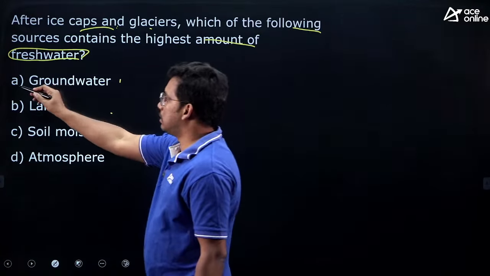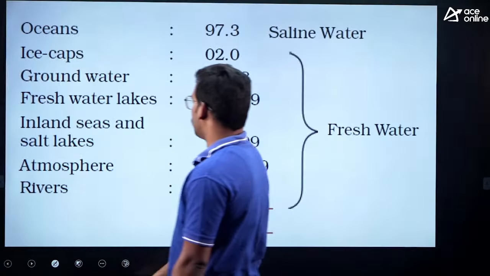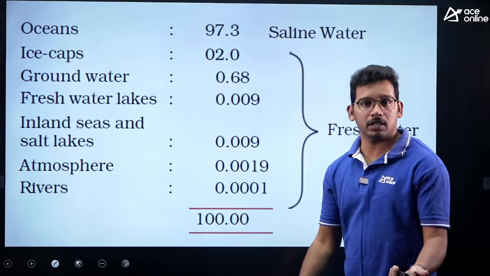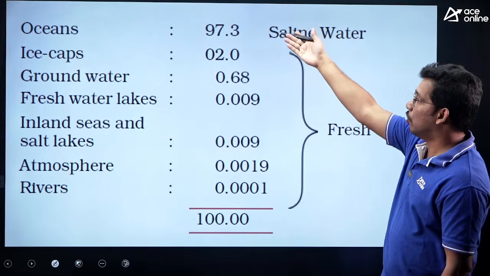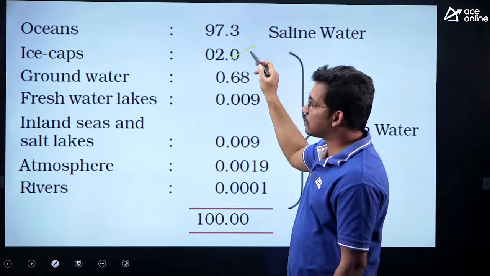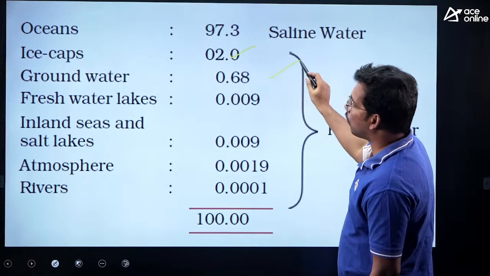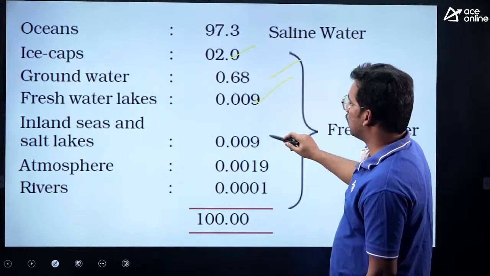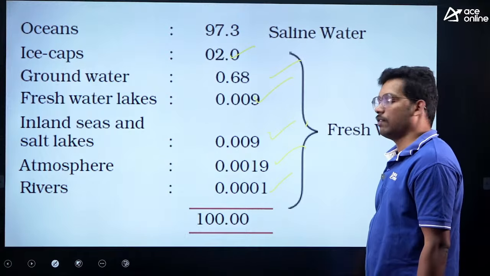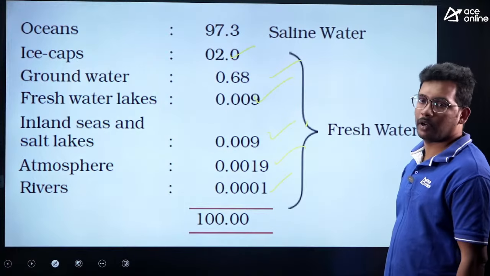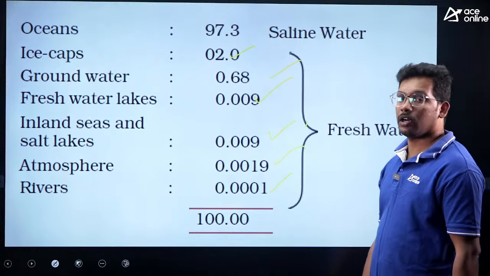So the answer is groundwater. You can check this. This is directly taken from NCERT. You should be aware, this is a very basic fact also in the exam. Oceans, then followed by ice caps and glaciers, then groundwater, then freshwater lakes, inland seas and salt lakes, atmosphere, and then rivers. So this is the order of availability of water on the earth.